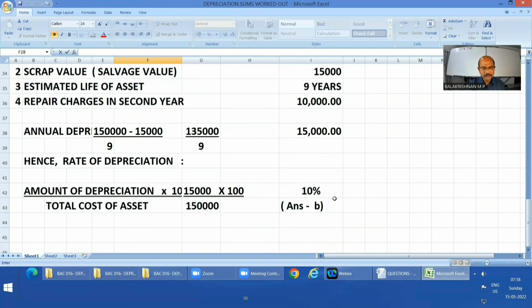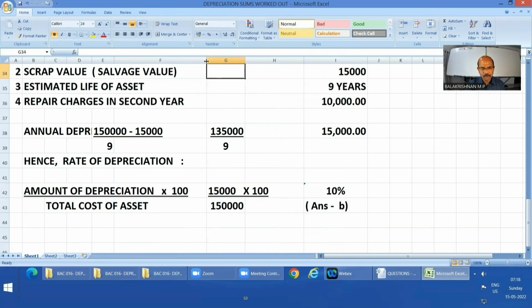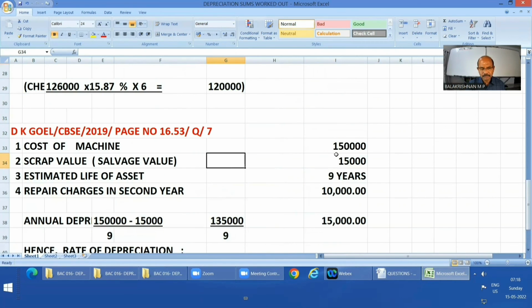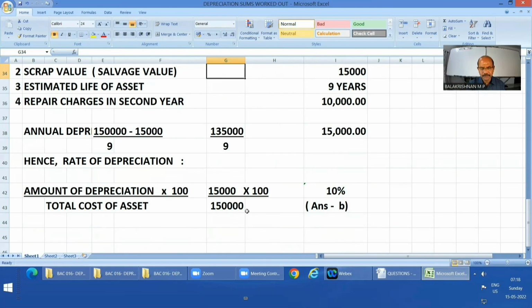Whereas what we have been asked to find is the rate of depreciation. For the rate of depreciation I have to base it on the total cost. The total cost here is 1,50,000. So depreciation upon total cost into 100, or the percentage of depreciation on total cost. I don't have to adjust anything here. Total cost has been directly given. So that comes to 10%. That is represented by answer B. Very simple sum. There is no big deal I have worked out today. This is just to make you very comfortable in that chapter.